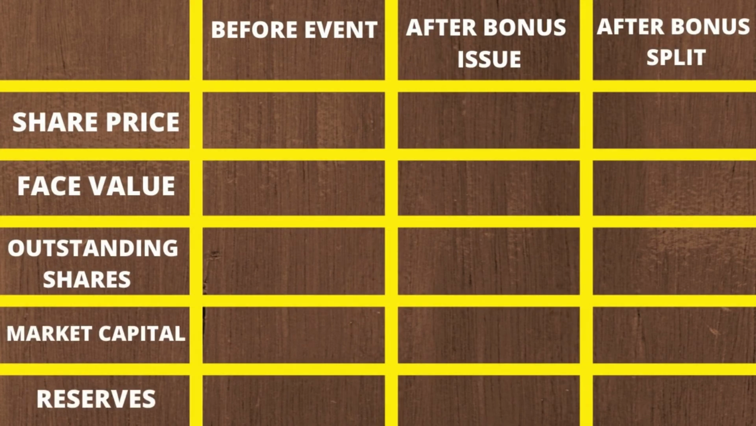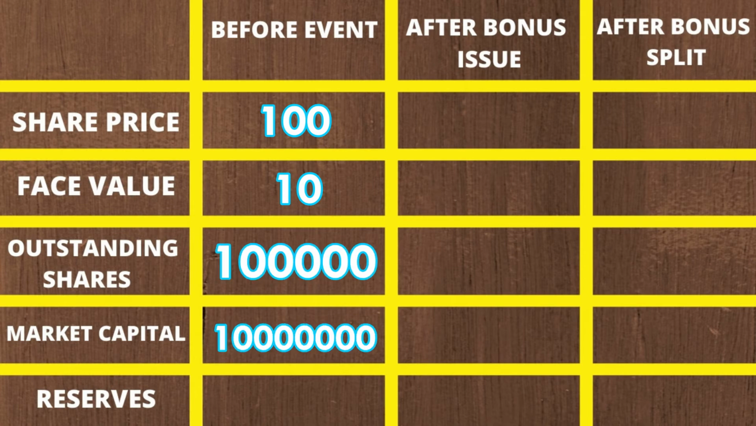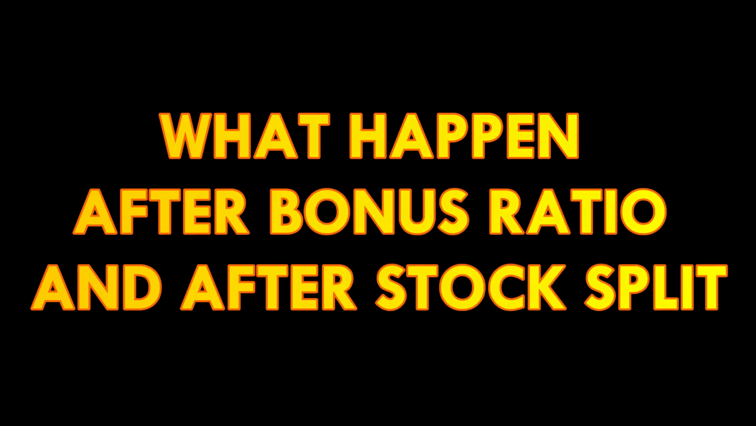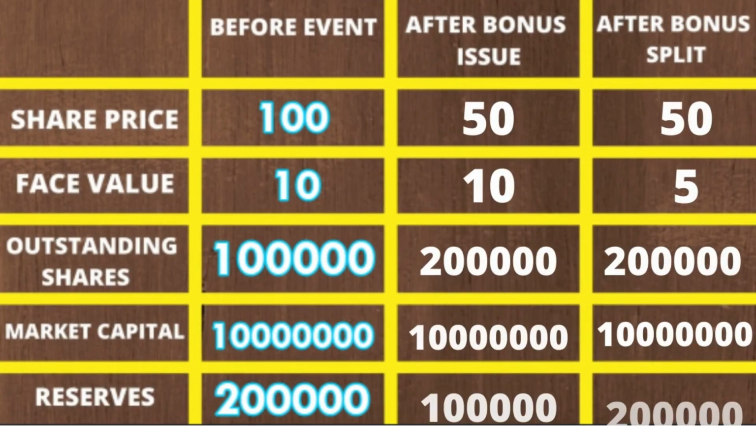Before the event announcement, we see share price of 100, face value 10, number of outstanding shares almost a lakh, market capital 1 crore, and reserves 2 lakh. What happened after bonus issue and after stock split? You can see the changes in amounts.